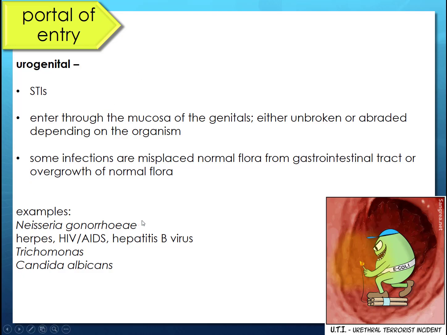Examples would be Neisseria gonorrhoeae, herpes, HIV, hepatitis B, Trichomonas. Do you remember Trichomonas? It's also a protozoan. It's the one that didn't form cysts because it is a sexually transmitted organism, so it goes from person to person. And Candida albicans, this one would be a low virulent organism because it's resident flora, but can cause yeast infections if given the opportunity.